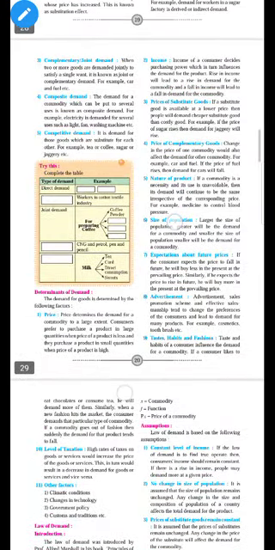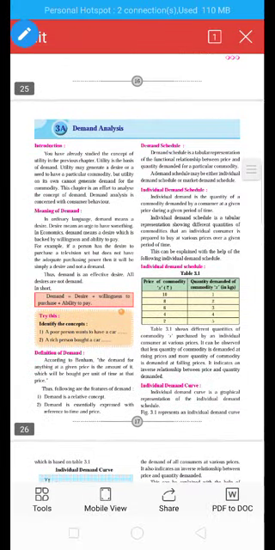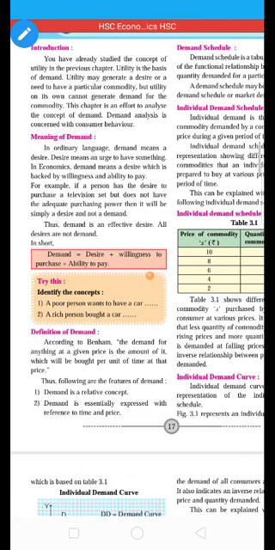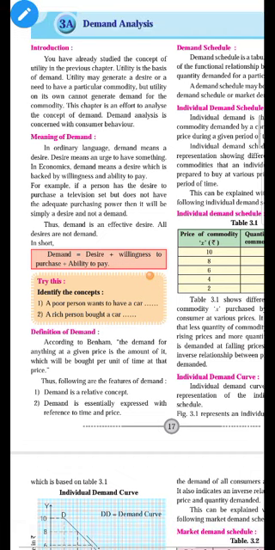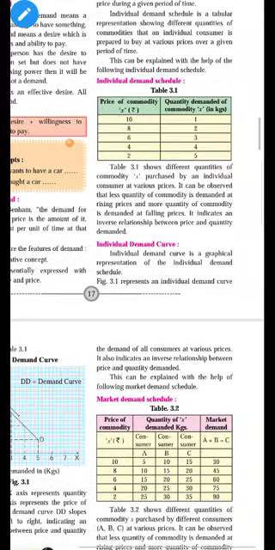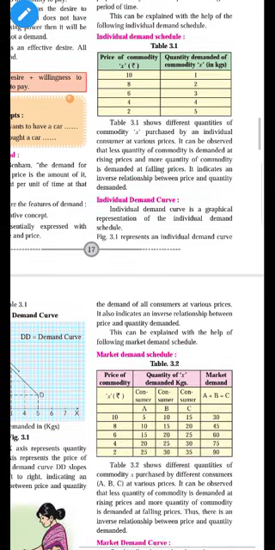So in this third chapter we have seen what is demand. Demand is a desire which is backed by the willingness to purchase and ability to pay for it. This is the definition of demand given by Benham. After that, there are two concepts of demand: individual demand and market demand. Individual demand is demand by a single buyer, and in market demand, there are many buyers.